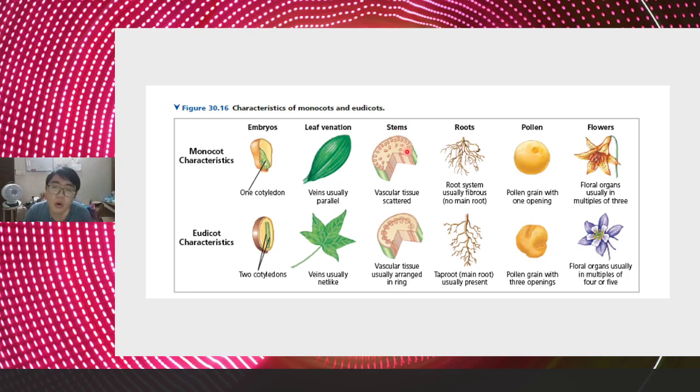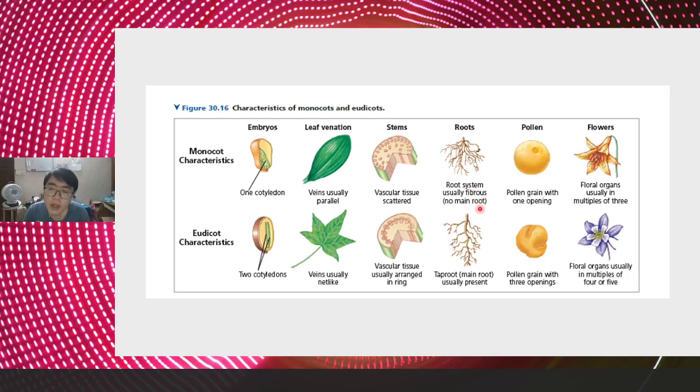Ini semua yang awak tengok ini berbiji-biji, ini semua vascular tissue. Tapi for dicot, it is arranged in a ring. Dia ada satu ring form lah. Sangat proper lah. Macam tu lah. And then for the roots, for monocot is usually fibrous.